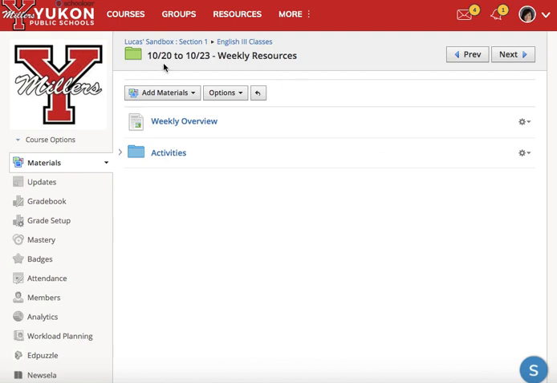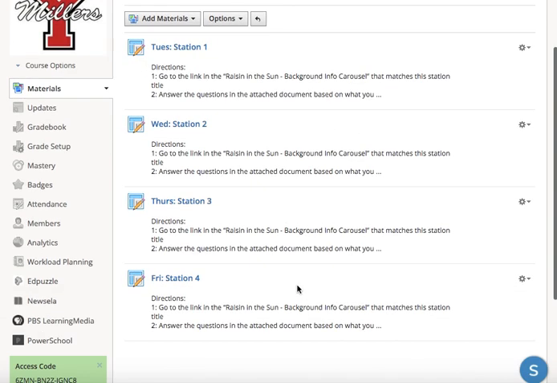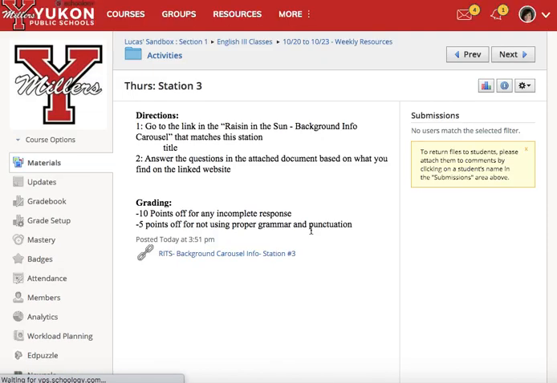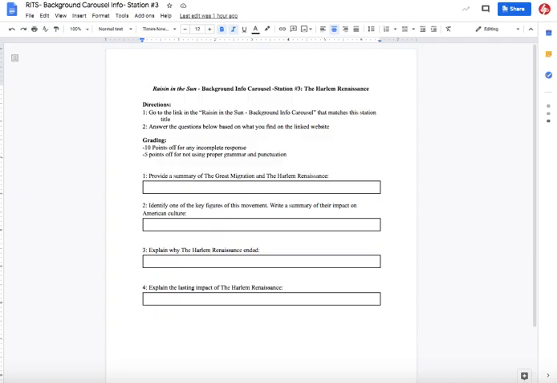All right, so we're in our 1020 to 1023 weekly resource folder. Inside of our activities, we are ready for our third day of stations, getting that background info. So we're going to go into the Thursday Station 3 activity. We're going to click on this. It should force us to make a copy, and we should be staring at something like this.